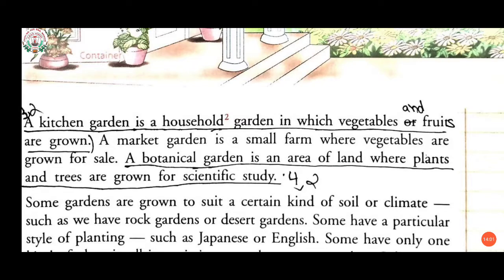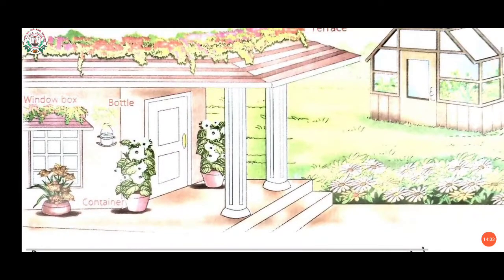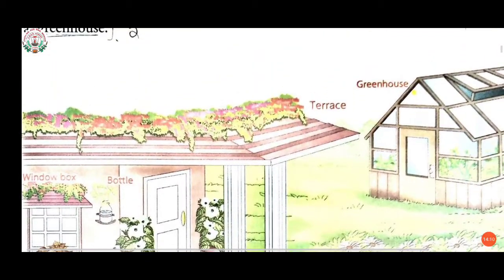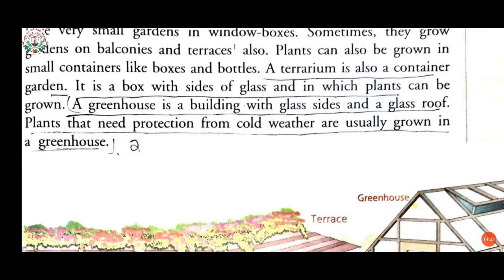Now students, I want to repeat this again. Do you know, children, what is botanical garden? Let me tell you. A botanical garden is a garden where we can see a wide range of collection of various plants. And these plants and trees are used for scientific purpose, scientific study. Now, what is terrarium?